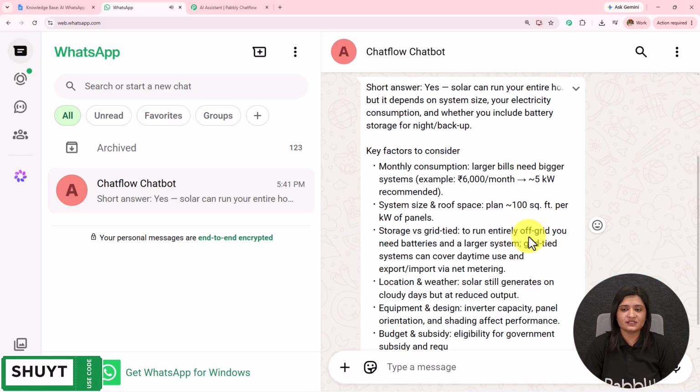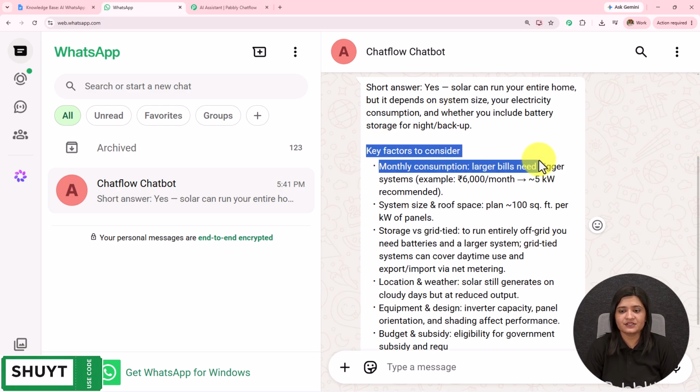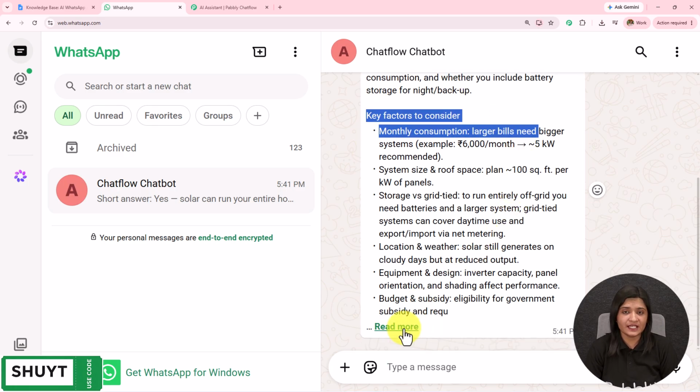Here I have received this message. Yes, solar can run your entire home, but it depends on system size, your electricity consumption, and whether you include battery storage for a night backup. Key factors to consider, and it has provided a very detailed reply.